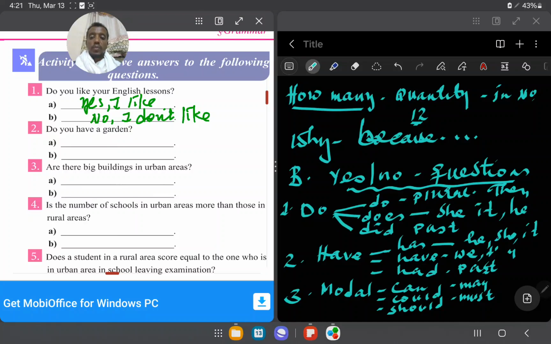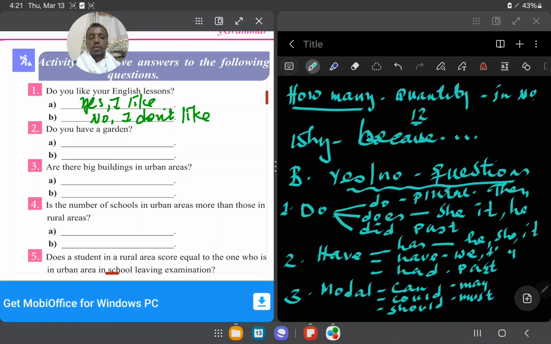After saying yes, you can make the modal verb negative, or you can use the modal verb only. Is the number of schools in urban areas more than that in rural areas? Is the number of schools in urban areas more than those in rural areas?